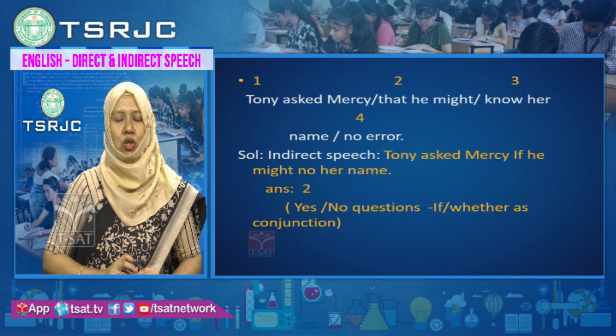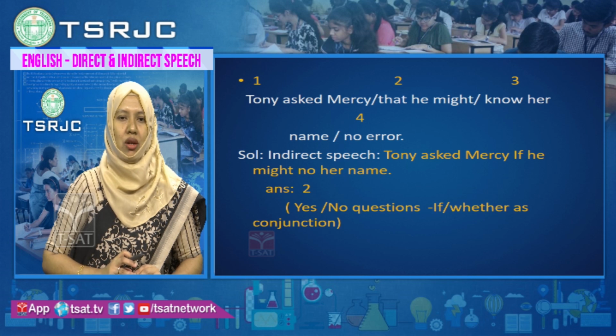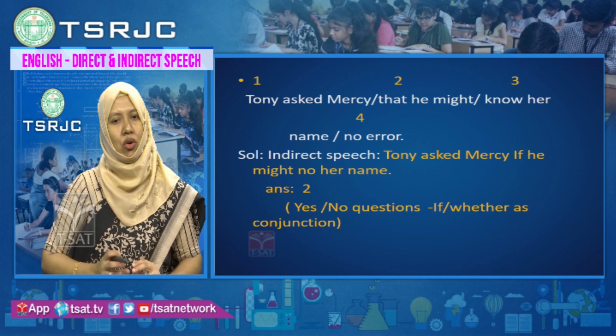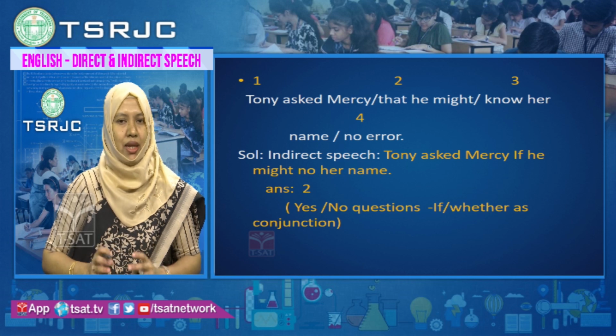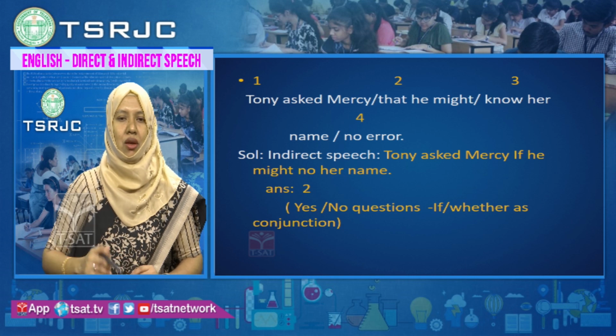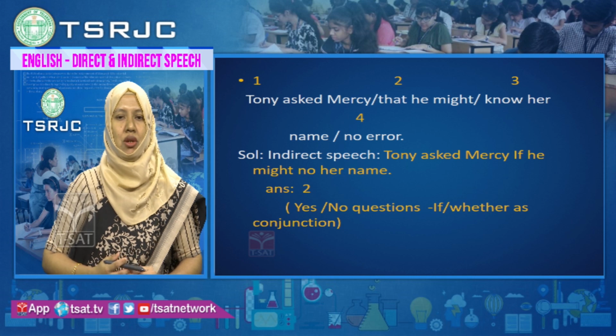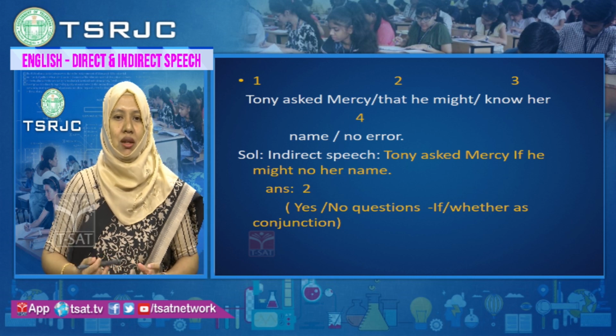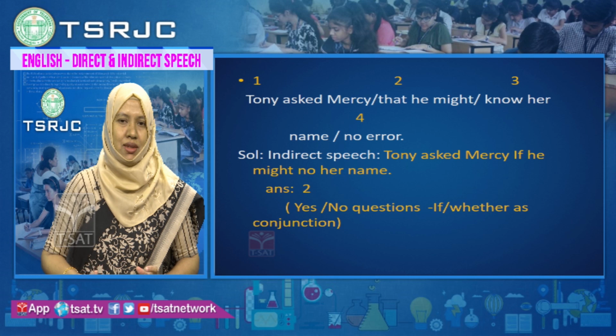Next question. Tony asked Mercy that he might know her name, or no error. Always remember in indirect speech we change. Tony asked Mercy, he is asking something. So when we are asking, we use if or whether.